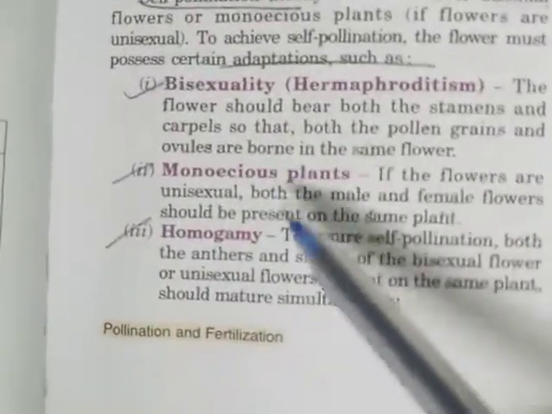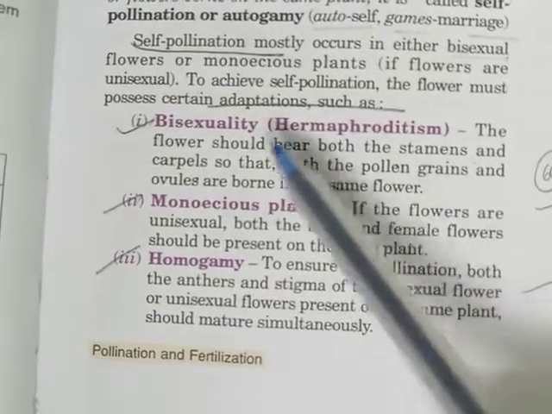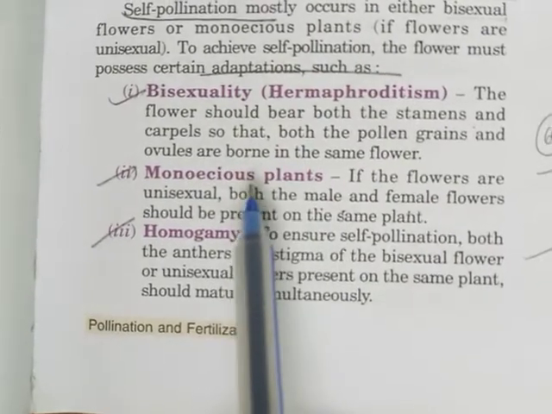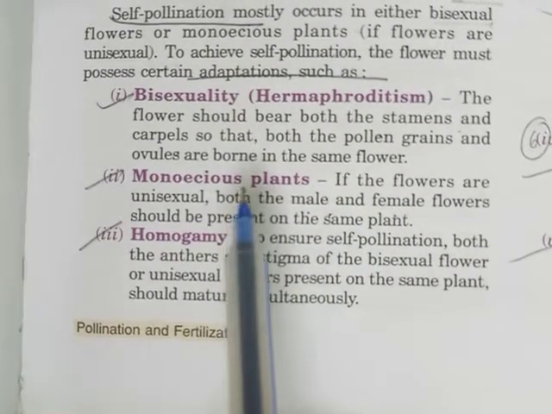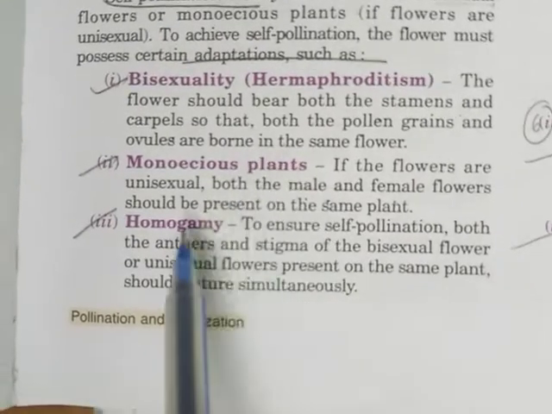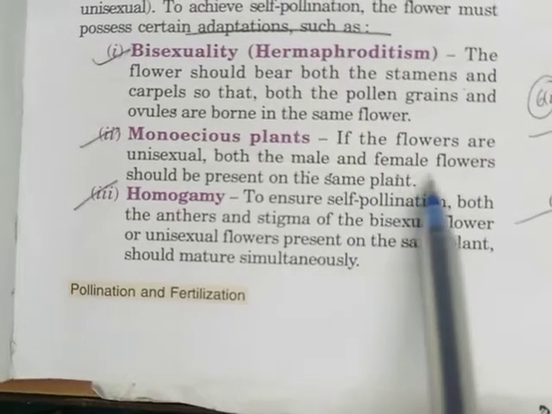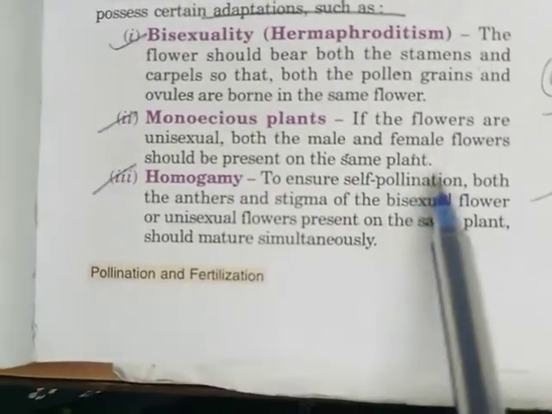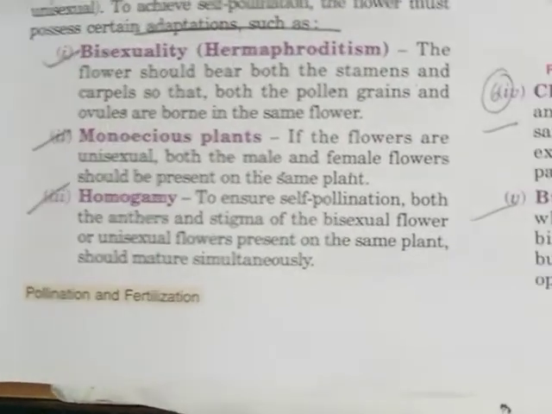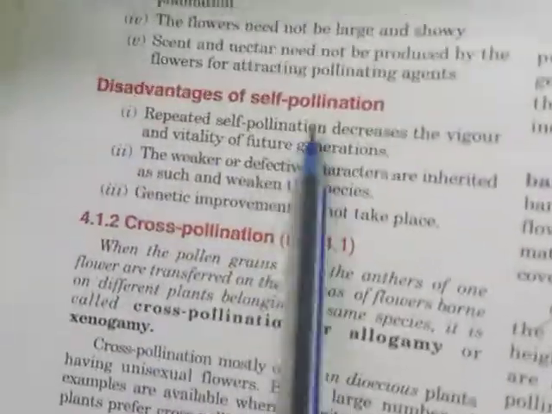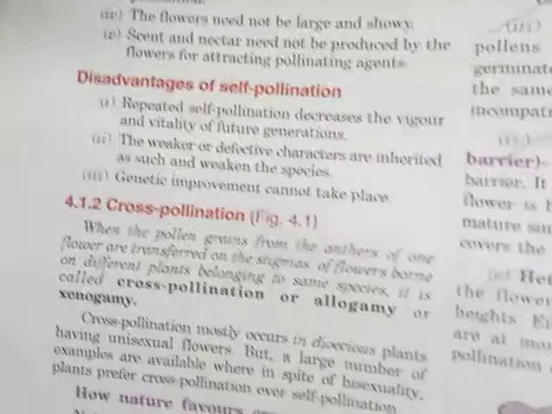Then you saw the different adaptations to achieve self-pollination, that is bisexuality, meaning both the stamens and carpels are present on the same flower. Then monoecious plants, where the flowers are unisexual, and both male and female flowers are present on the same plant. Then different adaptations: homogamy, cleistogamy, bud pollination, children. Then you saw the advantages and disadvantages of self-pollination in the previous session.